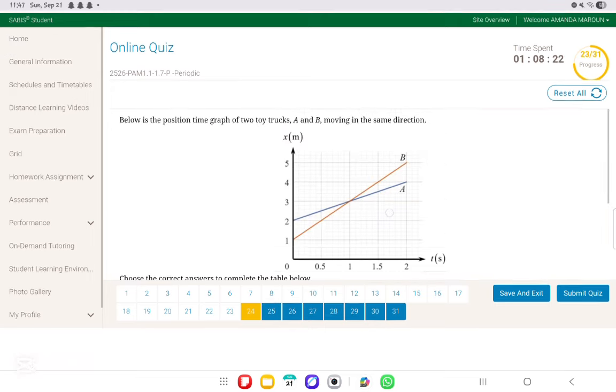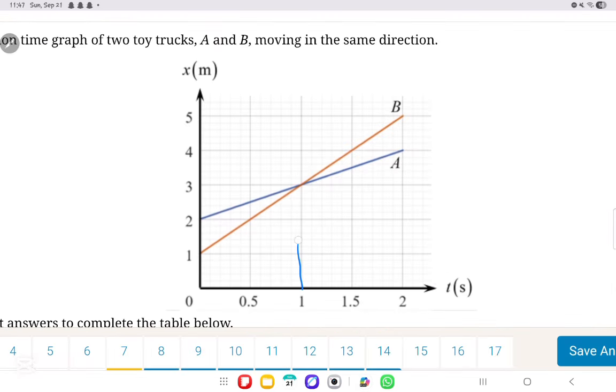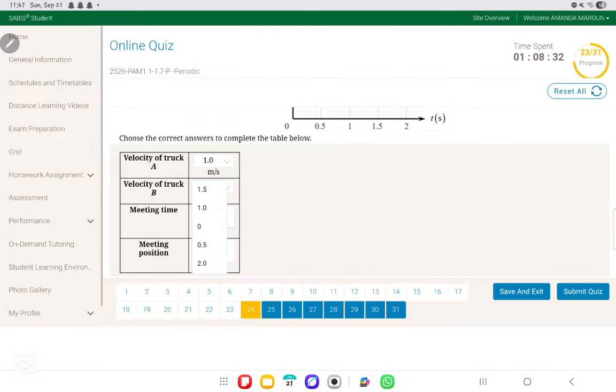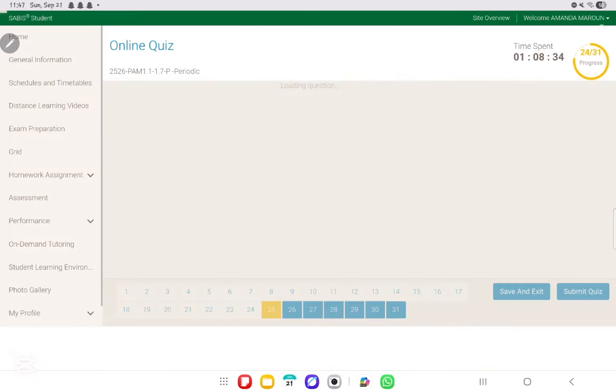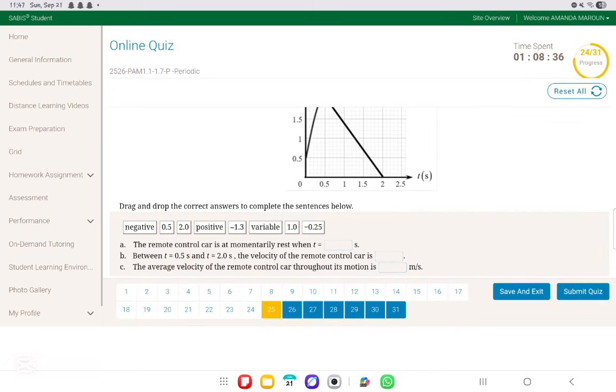Now they want the meeting time and the meeting position. Where do they meet? At the intersection. So the meeting time is 1 second, and the meeting position is 3 meters. Such an easy question. Okay, question number 25.